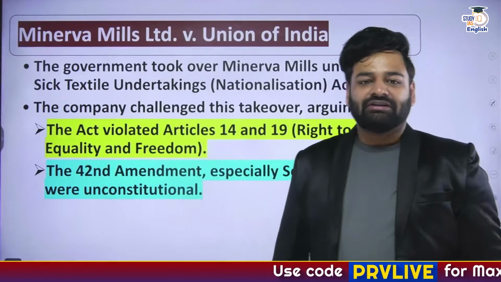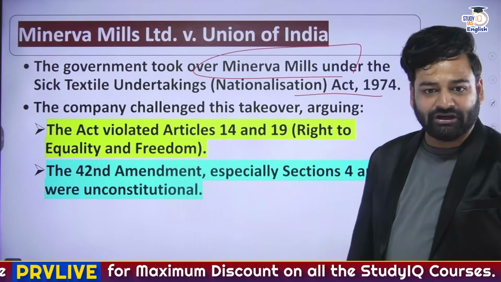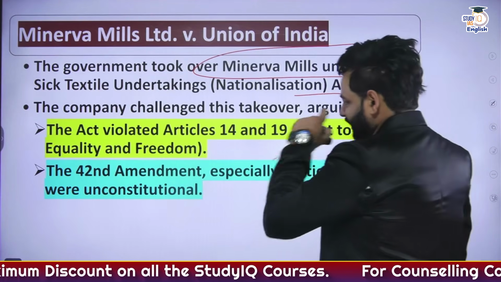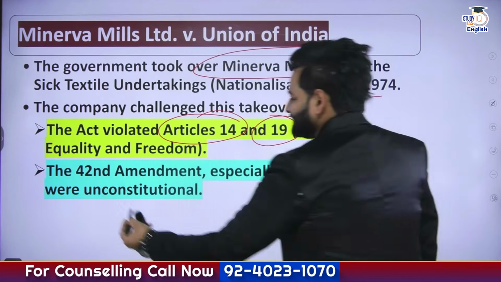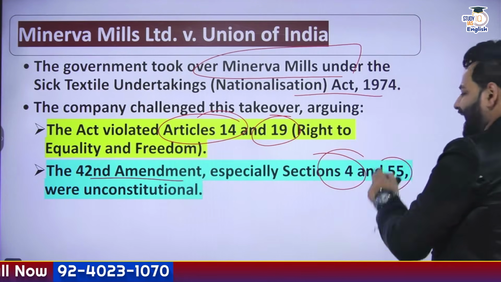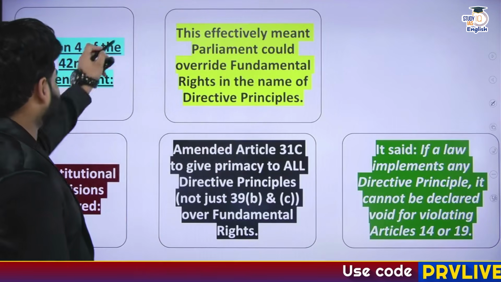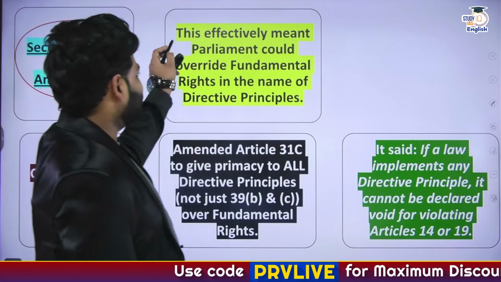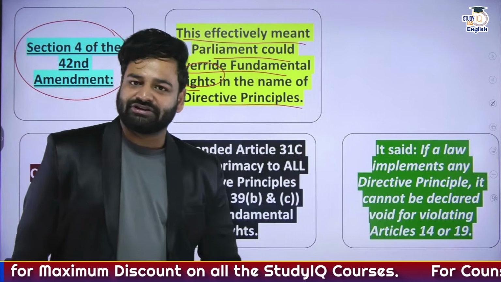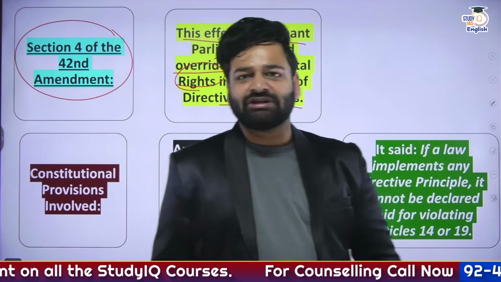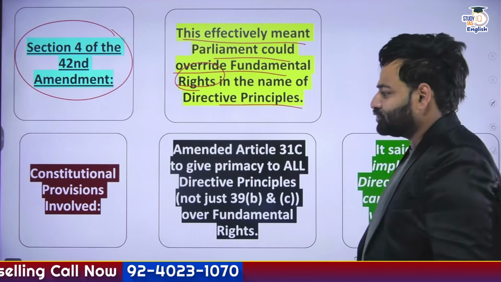Okay, and then comes the case. The government took over the mill through the act. And further, the company challenged this takeover, arguing that it violated their rights under Articles 14 and 19. Specifically, the 42nd Amendment, Sections 4 and 55, were said to be unconstitutional. Further, as you can see, what is Section 4? It effectively meant Parliament could override fundamental rights in the name of directive principles. For the sake of implementation of directive principles, Parliament can override simply what? The fundamental rights.